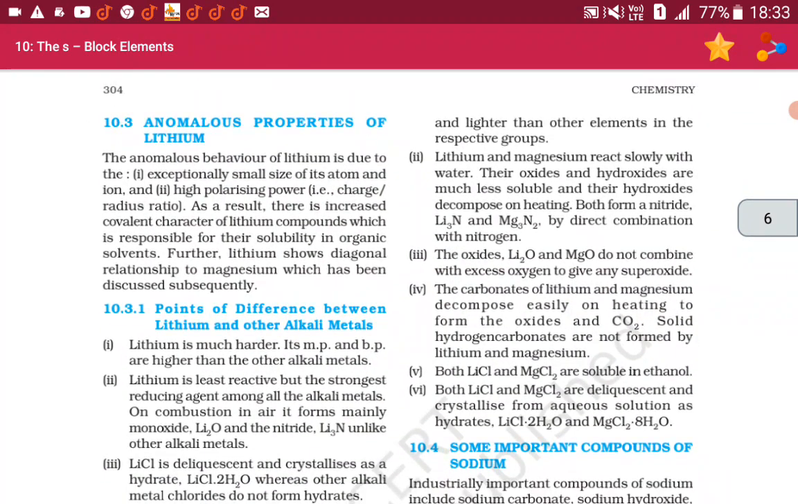10.3 Anomalous properties of lithium. The anomalous behavior of lithium is due to the exceptionally small size of its atom and ion and high polarizing power, charge upon radius ratio. As a result, there is an increased covalent character of lithium compounds, which is responsible for their solubility in organic solvents. Further, lithium shows diagonal relationship to magnesium, which has been discussed subsequently.